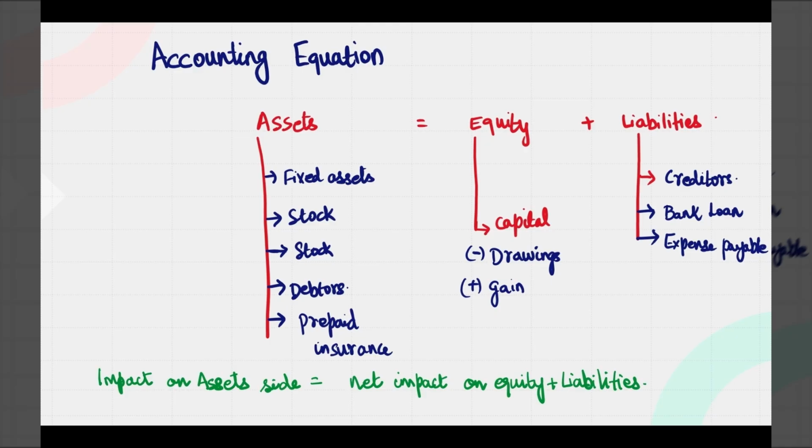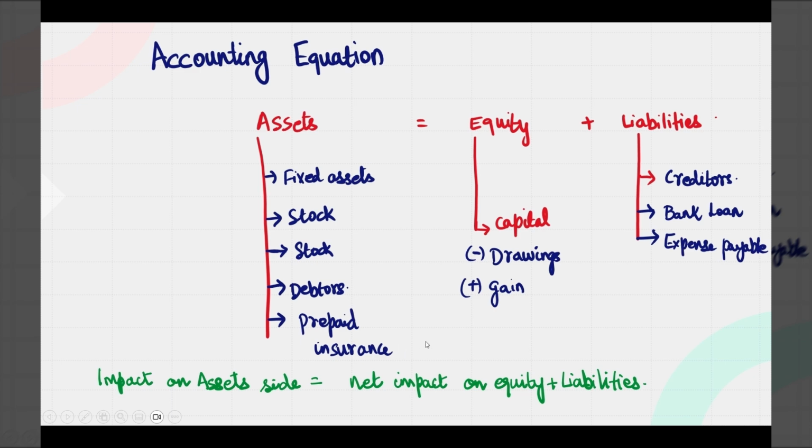So this equity is being adjusted by any transaction which is impacting profit or loss to the business, or drawings. So these are the three major adjustments which happen to equity. And when it comes to liability, once again, it could be anything which the entity is liable to pay to a third party. So it could be a bank loan, it could be creditors, or any expense payable. All these categories are classified under liabilities.